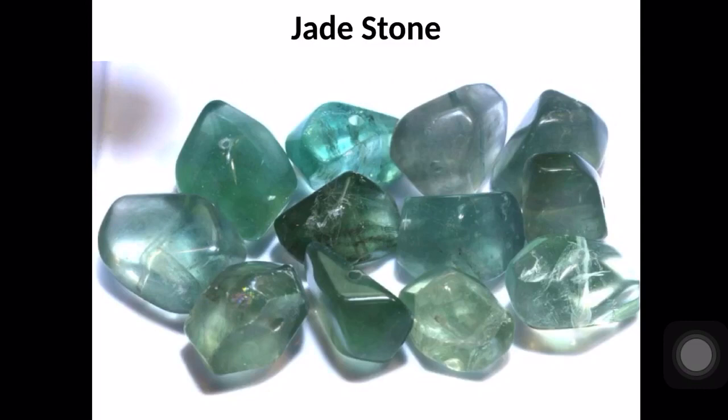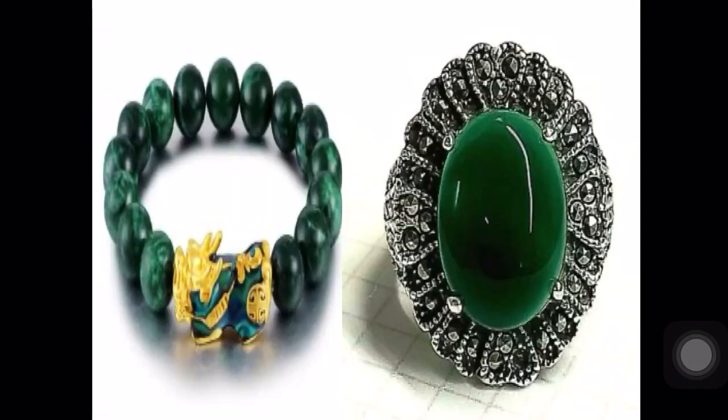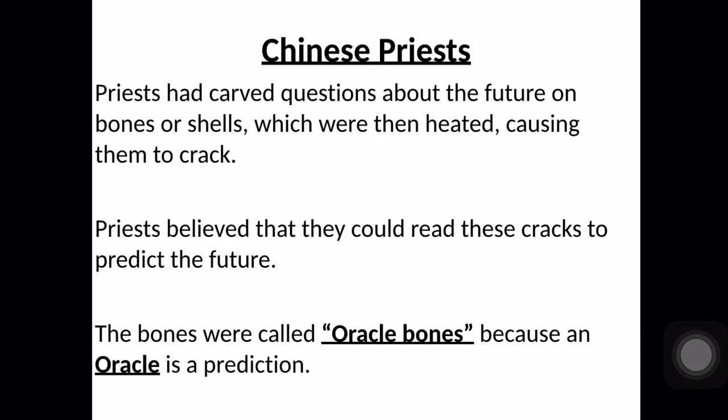So when you heat the bone or the shell, what will happen? There will be cracks that appear in the bone. So priests believed that they could read these cracks to know about the future, to predict things that will happen in the future. These bones were called oracle bones, because an oracle is a prediction. At that time, oracle means prediction of the future.